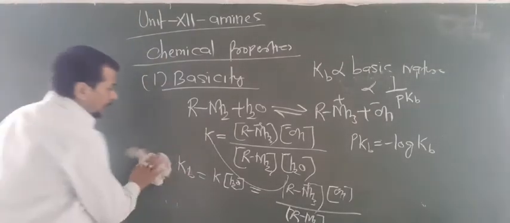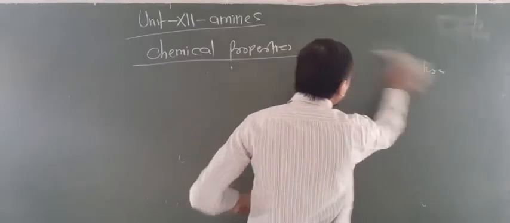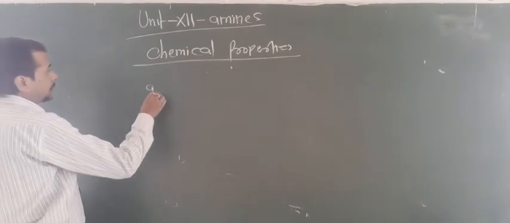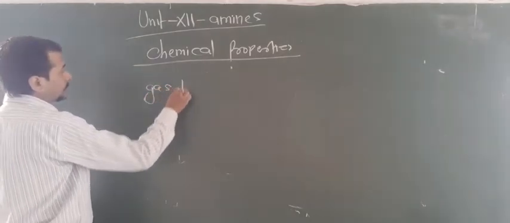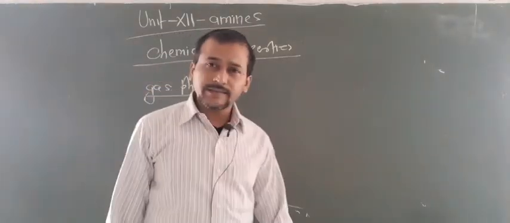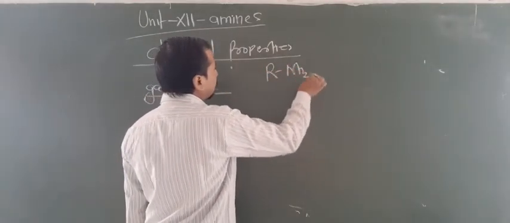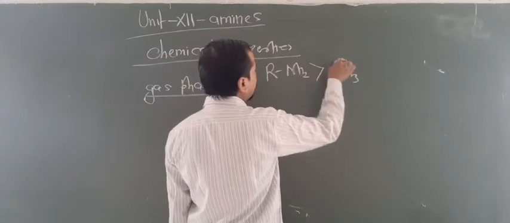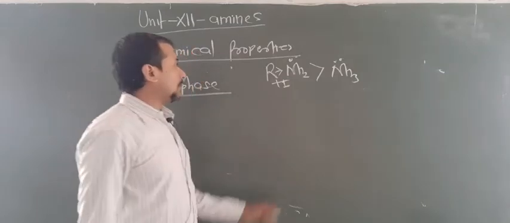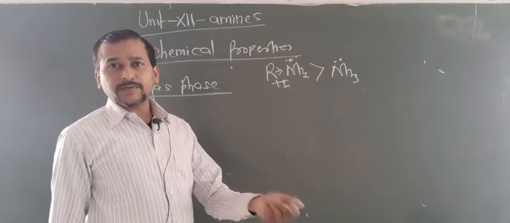Now one major question may arise about the basic nature in aqueous medium and in gas phase. First, the basic nature in gas phase. One question may arise: aliphatic amines are more basic than ammonia. RNH2 is more basic than ammonia. Due to the plus I effect, the electron density of the nitrogen atom increases, and these electrons are easily available for donation.